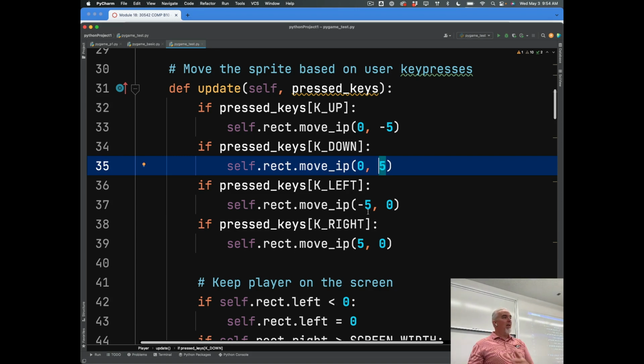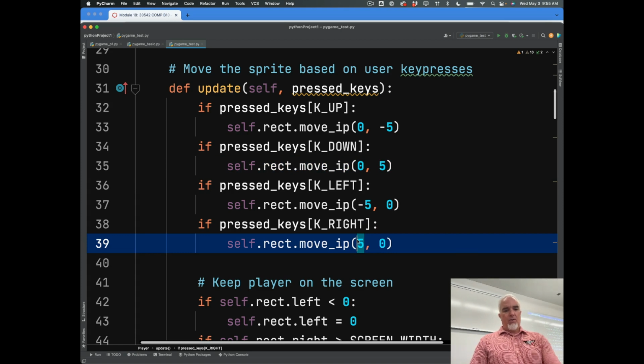If I change that to 10, then it moves twice as fast. So I can make it move different speeds up and down than it does left and right. I could make it move really fast to the left and slow to the right, if there's a physics reason in my game to make that seem more realistic. Actually, that's kind of a cool idea.